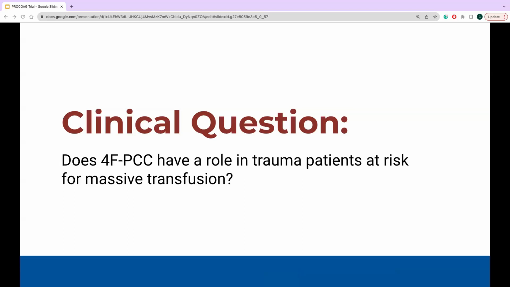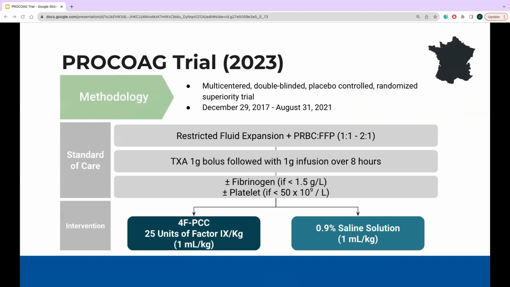So this brings us to the question of the PROCOAG study. Does 4F PCC have a role in trauma patients at risk for massive transfusion compared to FFP alone? This study was a multi-center, double-blind, placebo-controlled, randomized superiority trial that ran from December 2017 to August 31st of 2021. It occurred at 12 level 1 trauma centers across France.